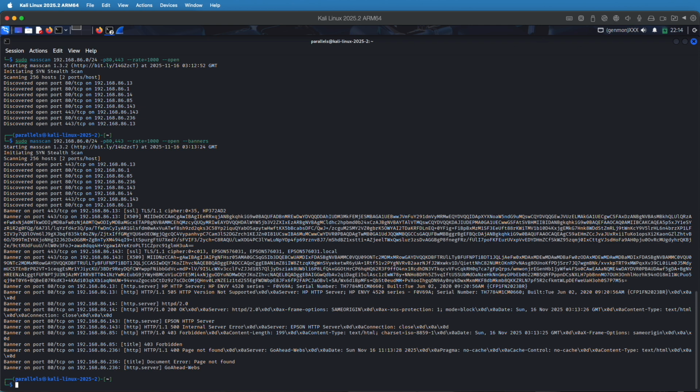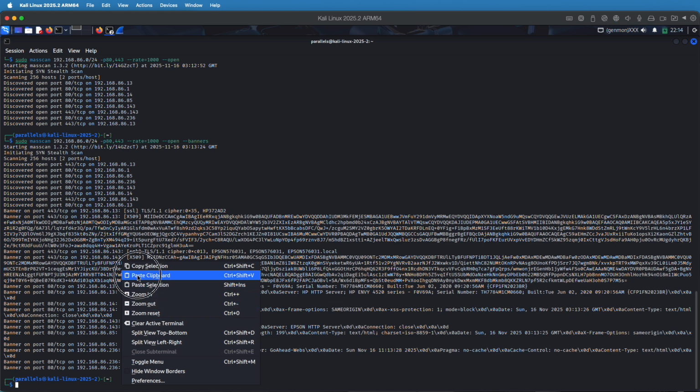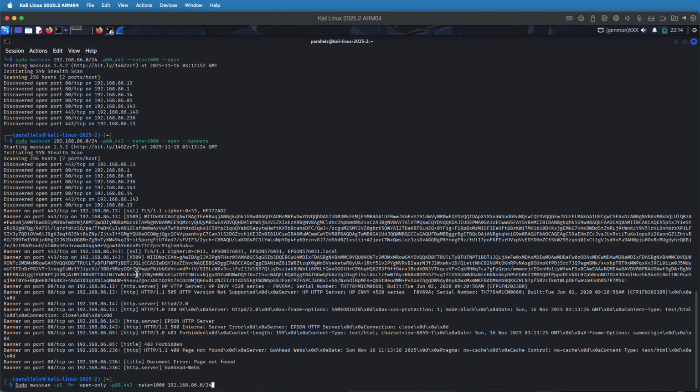But now there's a little more we can do with this. We can actually take the scan a little bit further. Let's see here, copying and pasting something in. Let's see if it actually pastes right. Nope, there's some issues here.